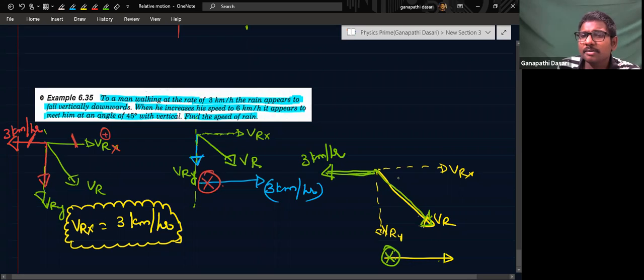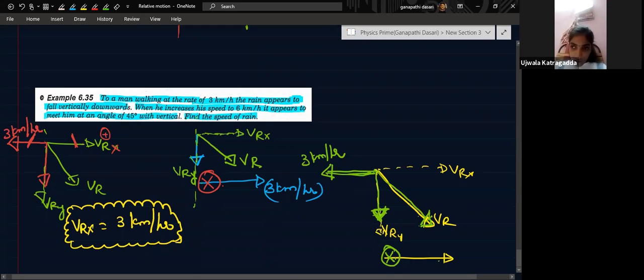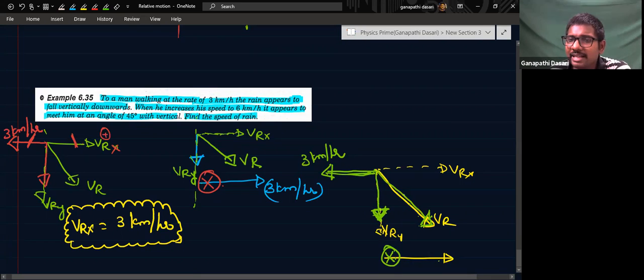So for both of them, the resultant has come like this. In the question it is given: when the man is walking at 3 km per hour, the rain appears to fall vertically downwards. Both of the resultant is vertical.